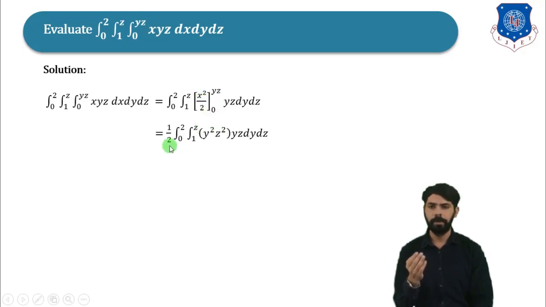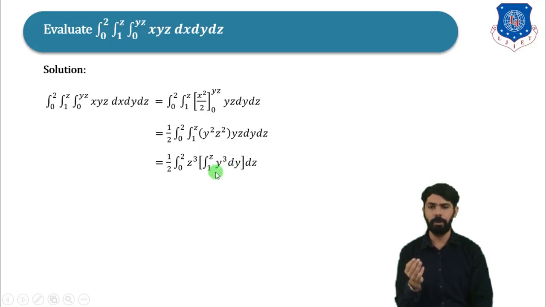So it will be 1 divided by 2, integration from 0 to 2, integration from 1 to z, y square z square into yz into dy dz. So if we simplify this, then it will be 1 divided by 2, integration from 0 to 2, here z square into z, so it will be z cube, then integration from 1 to z, y cube dy dz.